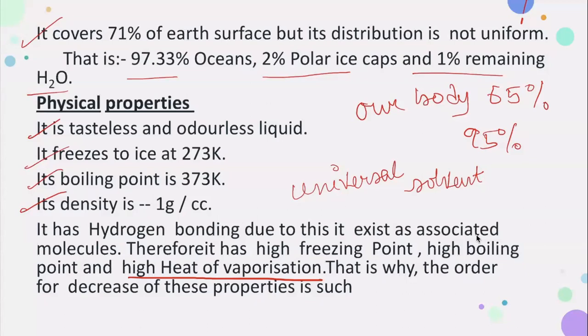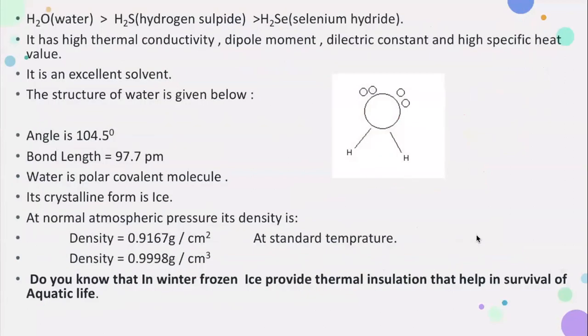And here, the order of decrease of these properties: water has everything very high, then H2S, then hydrogen selenide. H2S can also form hydrogen bonds, but not like water, and hydrogen selenide cannot form hydrogen bonds because selenium is not that electronegative.